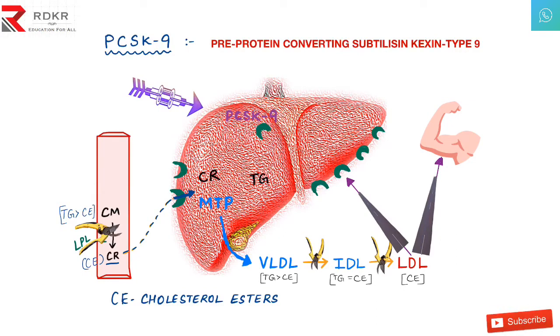Like when you go to a shop and ask them to wrap a gift, the shopkeeper takes a gift wrapper and wraps it around the gift box. Am I right? In the same way, here the MTP takes these cholesterol esters and the triglycerides and combines them to form VLDL, and puts them into one box. That box name is VLDL. What is MTP? MTP is microsomal triglyceride transport protein. So it is transporting the triglyceride into one box. This box name is VLDL.